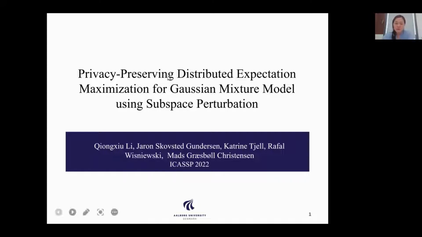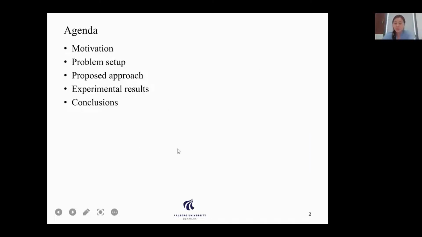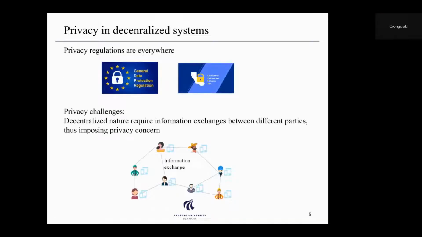I will follow this agenda to get you through the presentation, and now let's start with the motivation. Privacy is becoming more and more important, and many countries have their own privacy regulations, for example, the GDPR. I would like to emphasize that addressing the privacy issue in the context of decentralized systems is quite challenging, because the decentralized nature of the system requires information exchange between different participants, and this information exchange might reveal sensitive information of individual privacy.